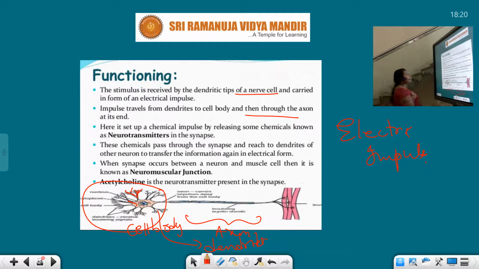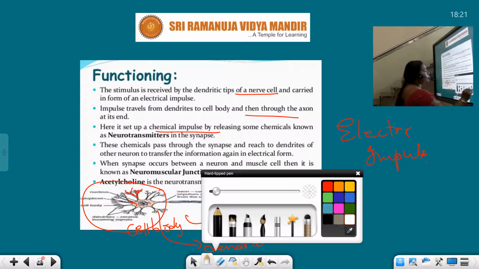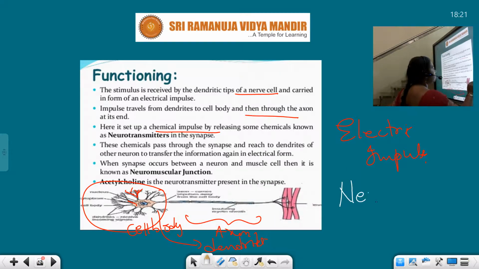Here it sets up a chemical impulse by releasing some chemicals known as neurotransmitters in the synapse. This is the synapse area. Here there is a release of some chemical substances known as neurotransmitters. What are those, students? Neurotransmitters. Very, very important point.